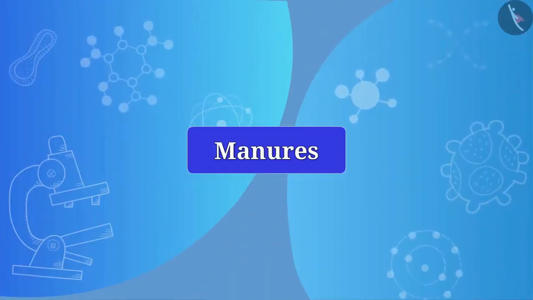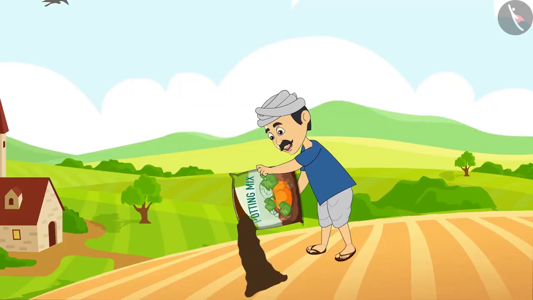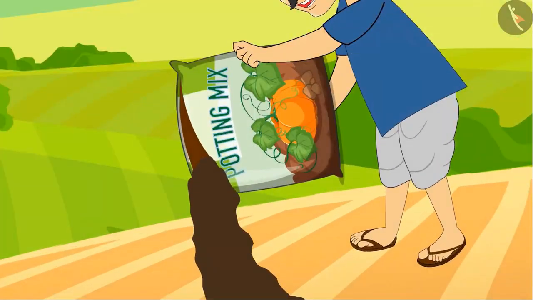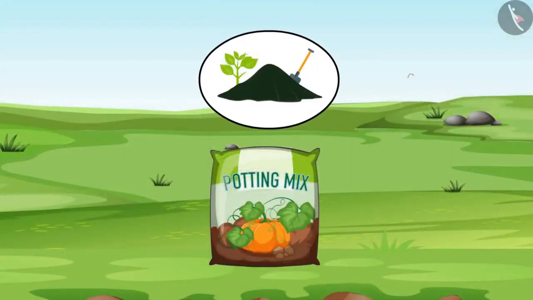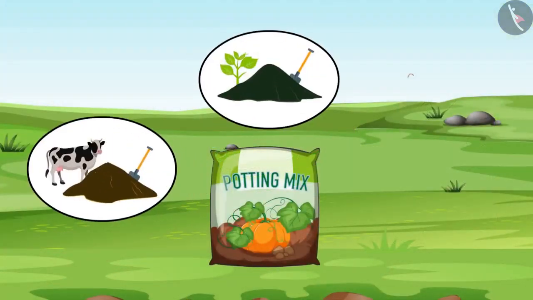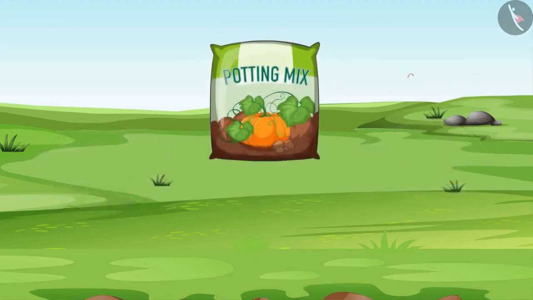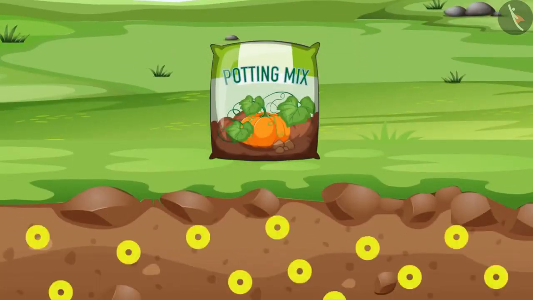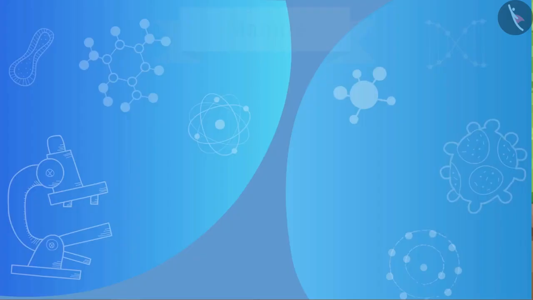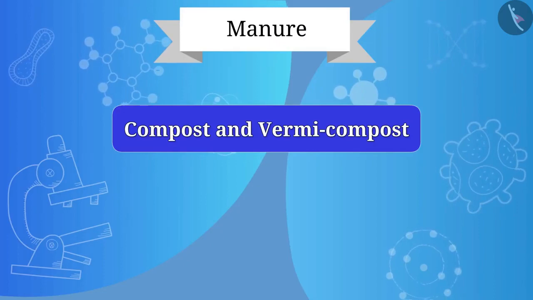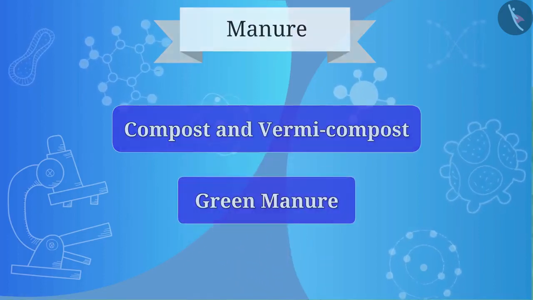Let's know. You must have seen farmers adding black matter to the soil before sowing seeds. The same dark matter is called manure. The manure is prepared by decomposing dead plants, animal waste, vegetable waste, etc., which makes the soil rich. Manure is of two types: compost and vermicompost, and the other is green manure.